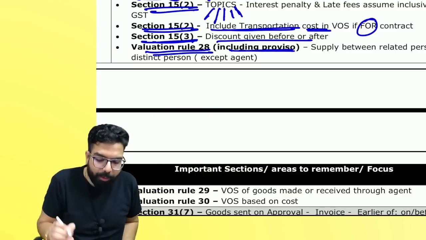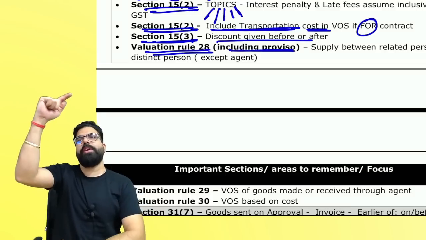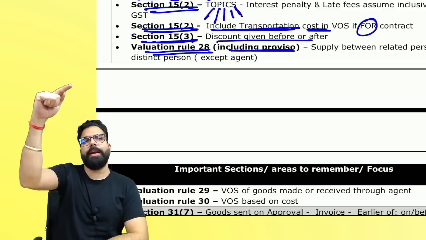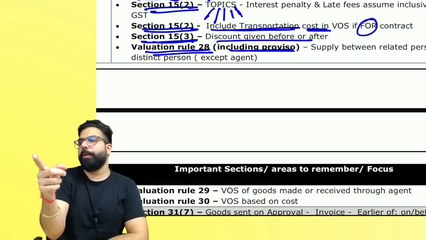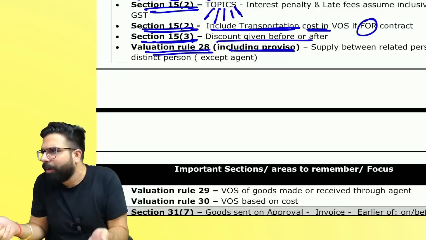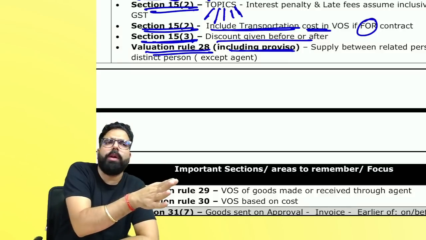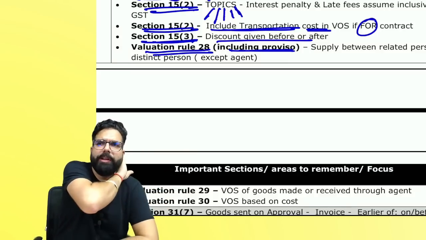Sir, including the proviso, you have to remember. Sir, first of all, you will take open market value in rule number 28. If open market value is not there, then like, kind, and quality. Rule number 30, 110% of the cost of acquisition or cost of production. And then it will go to rule number 31, which is the residual method.